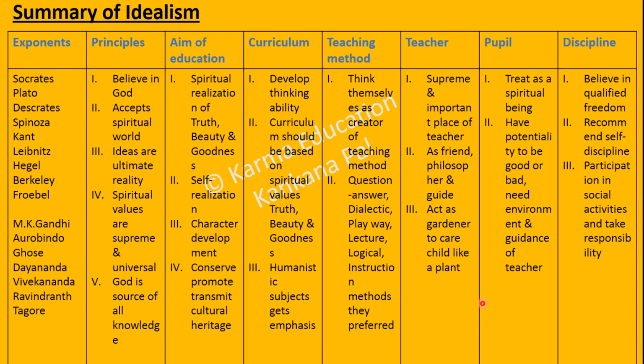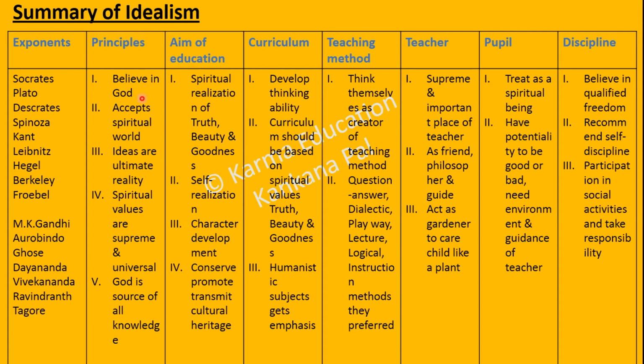Let's recapitulate the whole concept of idealism within a single chart. Exponents: Western exponents of idealism are Socrates, Plato, Descartes, Spinoza, Leibniz, Kant, Hegel, Berkeley, Froebel, and Indian exponents were M.K. Gandhi, Aurobindo Ghosh, Dayanand Saraswati, Vivekananda, Rabindranath Tagore.